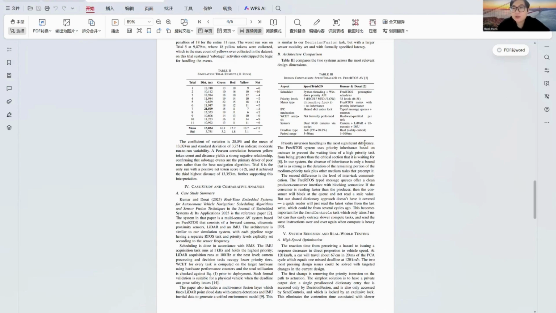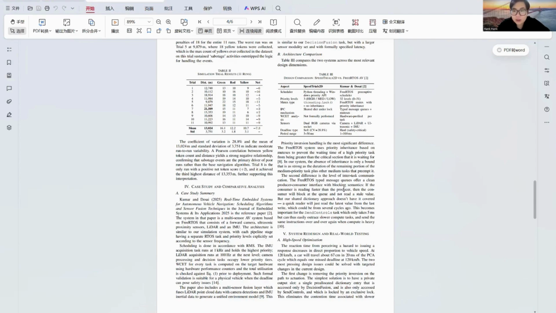Python locks do not support priority inheritance. Therefore, high priority tasks may need to wait for lower priority tasks. This problem is called priority inversion. In comparison, FreeRTOS provides more priority levels, priority inheritance, message queues, and formal WCET testing. Therefore, it's more suitable for a real vehicle.